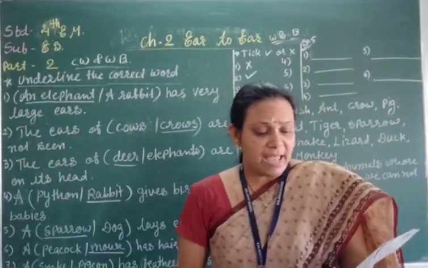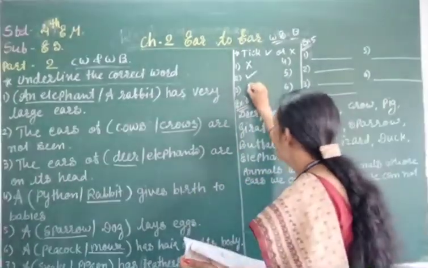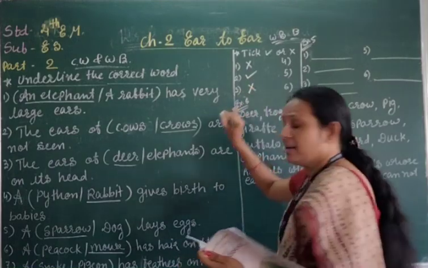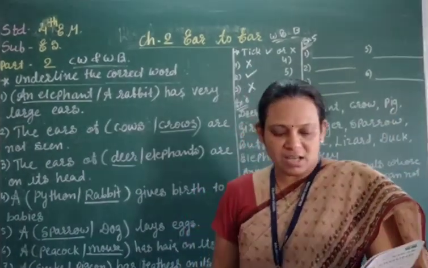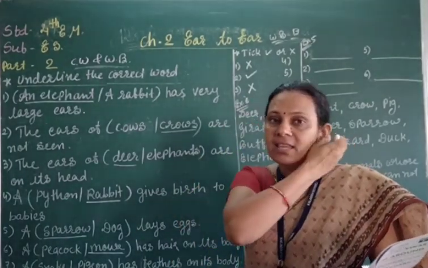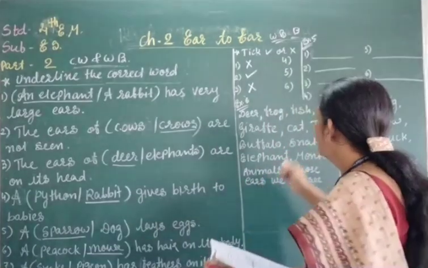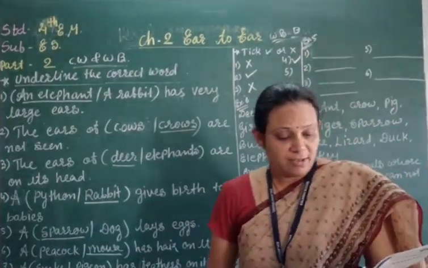Third number, the lion is our national animal? No, it is wrong. The tiger is our national animal, right? Fourth number, a cow's ears are on both sides of its head. Yes, a cow has ears on both sides of the head, right? So we have to pick right.